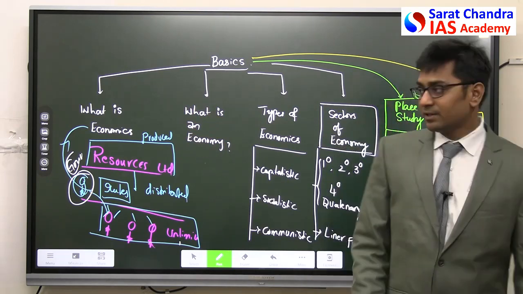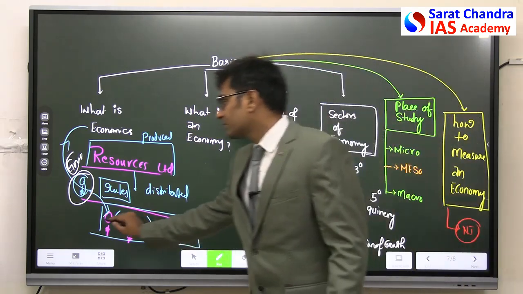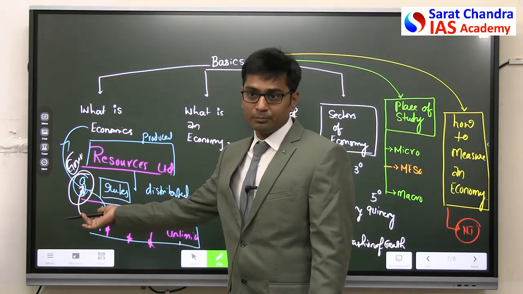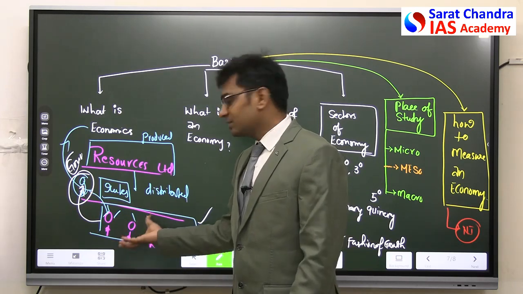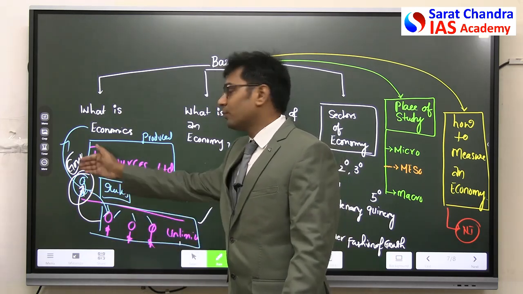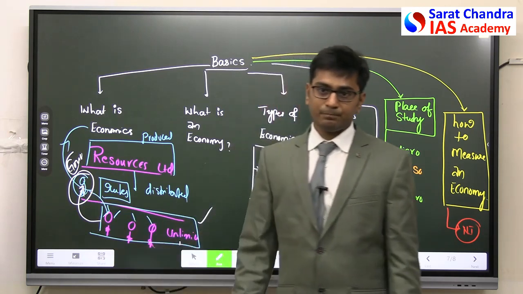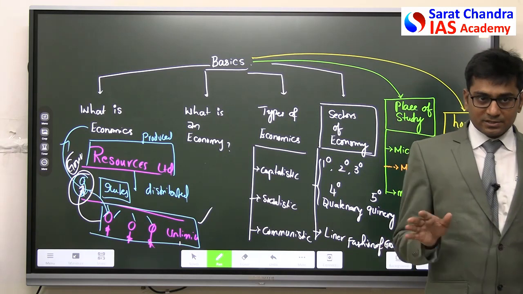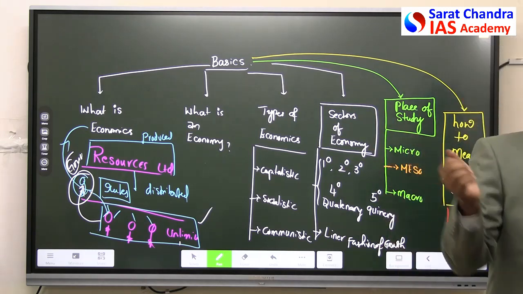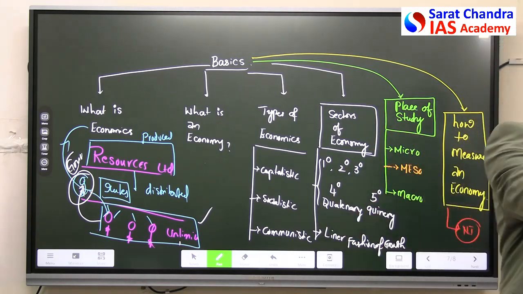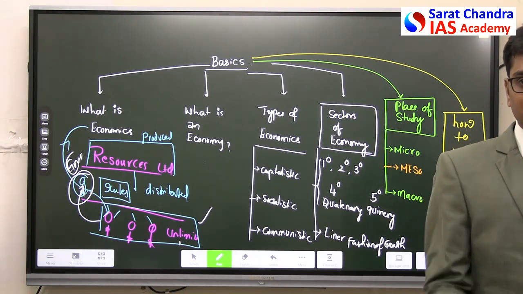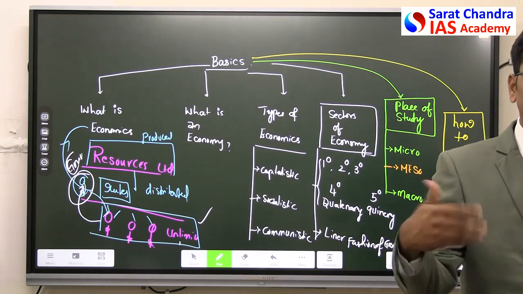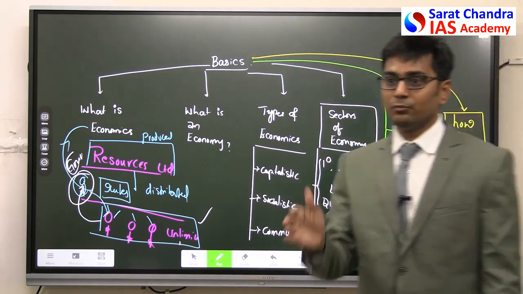What Kautilya says, in the welfare of the subjects alone lies the welfare of the king. What does this mean? When these people are in welfare, then the government will be at a welfaristic measure. So economics is nothing but discussing this. What are the resources that I have? What are the wants that you people have? And how I have to distribute it. Everyone has unlimited wants, I cannot satisfy each and every one's wants.